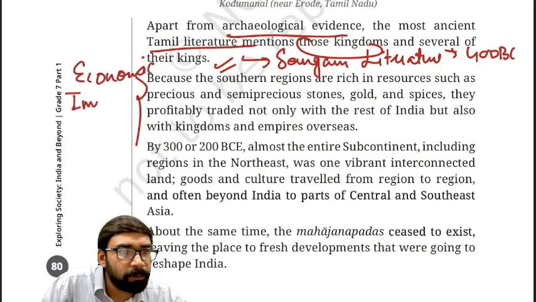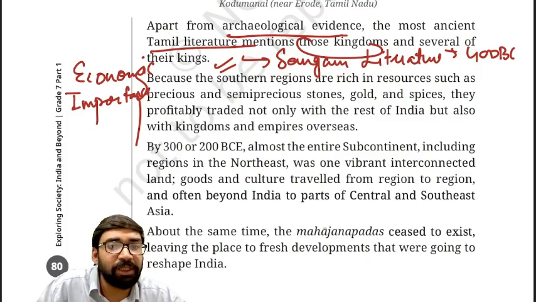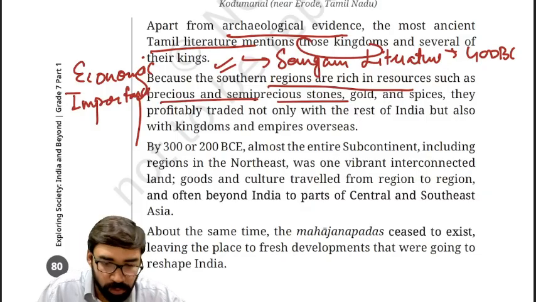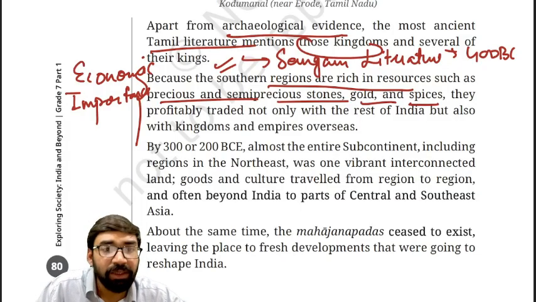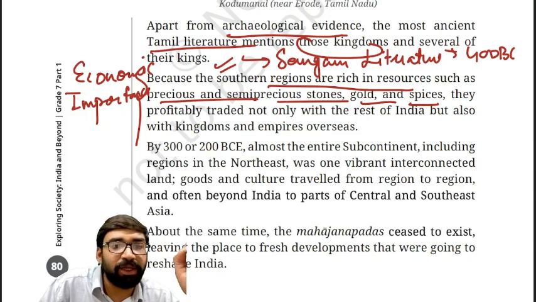Economic importance. Now, how economic importance? Southern regions are rich in resources like precious and semi-precious stones. They are rich in gold as well as spices. Fine. Now, they are also profitable with the trade.